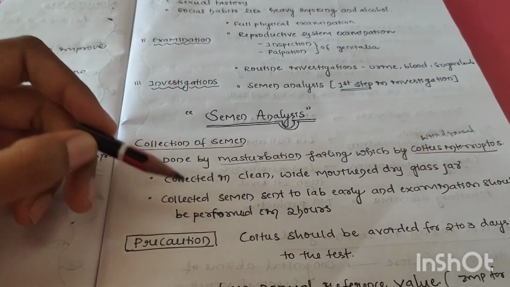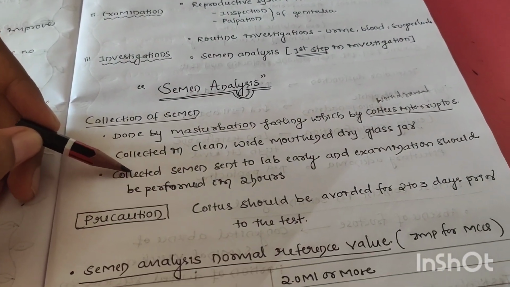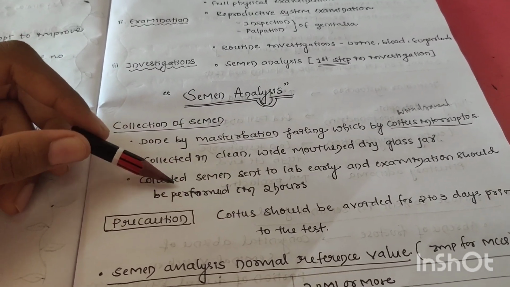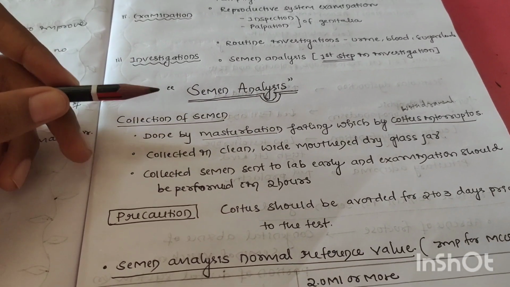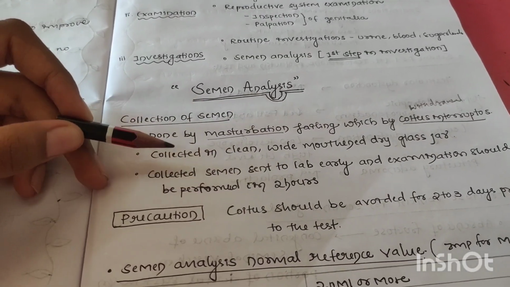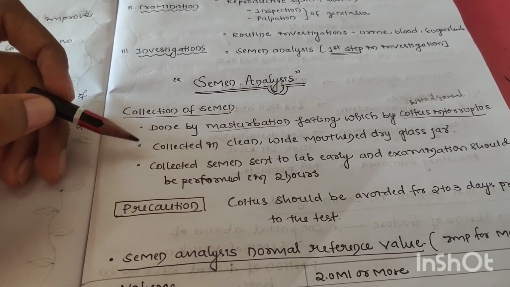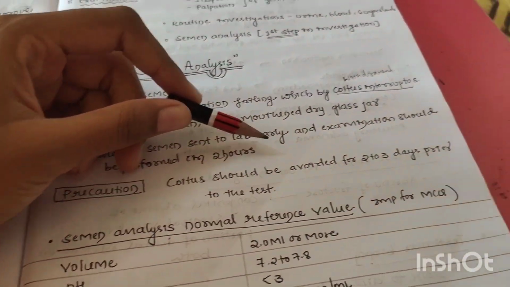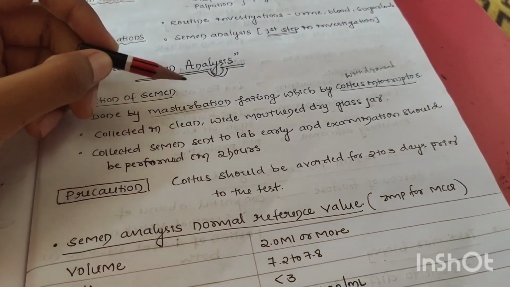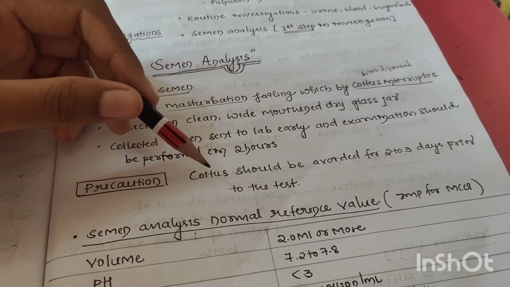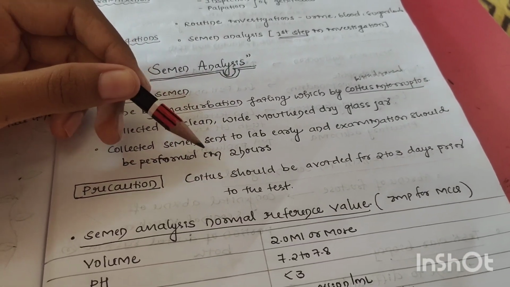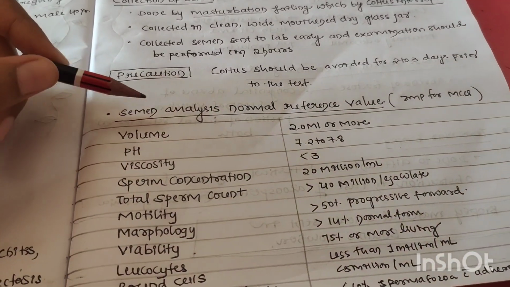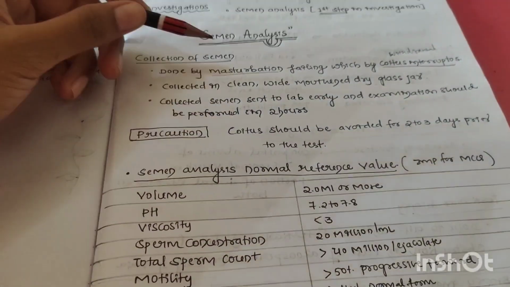This is the storage. Then collected semen is sent to the lab early, and examination should be performed within 2 hours. Immediately after collection, the semen should be sent to the lab, and the analysis of the semen should be done within 2 hours of collection. It is about collection of the semen and examination time. Then precaution. Coitus should be avoided for 2 to 3 days prior to the test. Prior to the semen analysis test, the person should avoid coitus 2 to 3 days. Then semen analysis normal reference values. This point is very important for MCQ as well as for semen analysis.